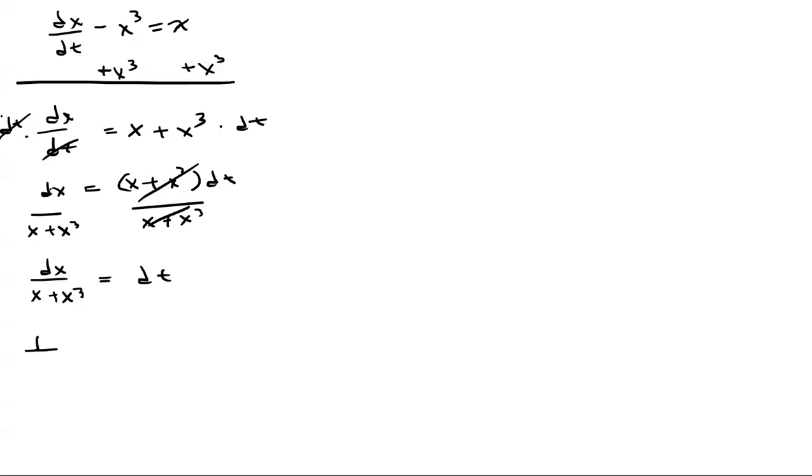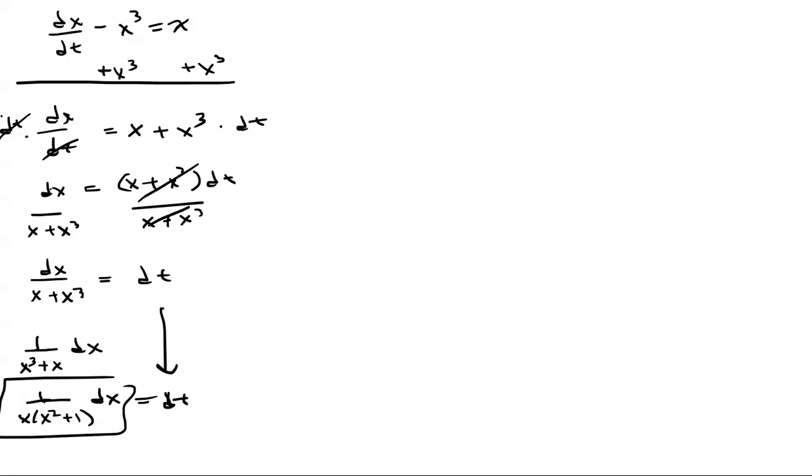So we have 1 over x to the third plus x times dx. Then I'm going to factor out an x, so that gives me x squared plus 1 dx. And then I just bring this down, equals dt. Okay? So I'm going to solve this in parts. Let's focus on this side first. That would be our part one.